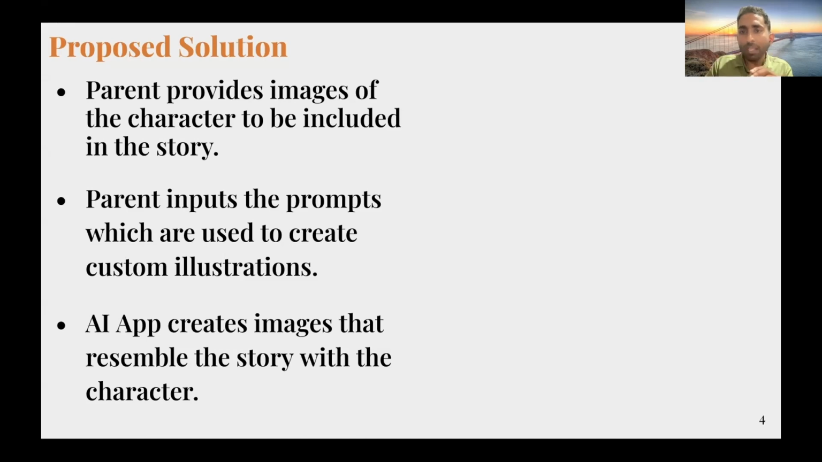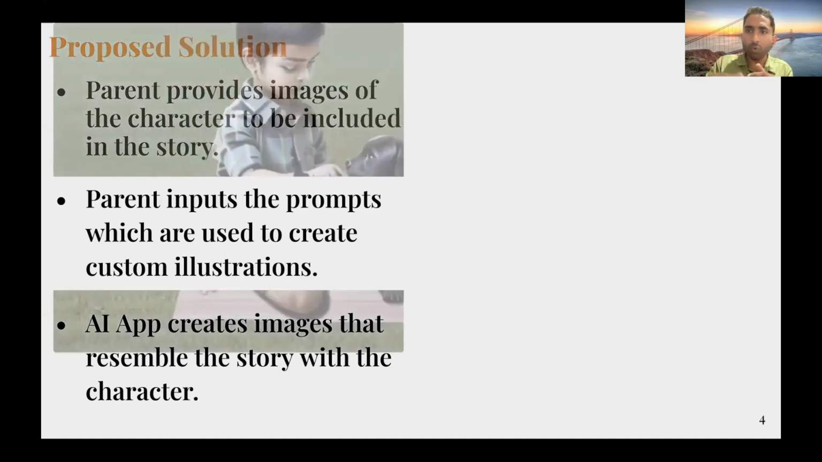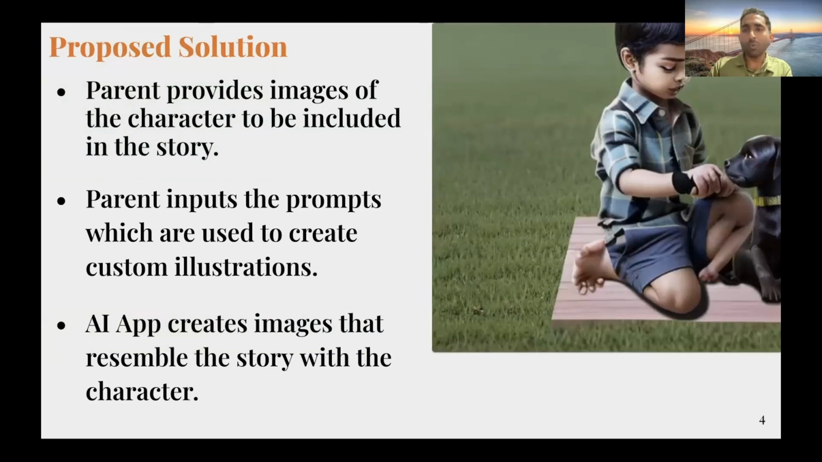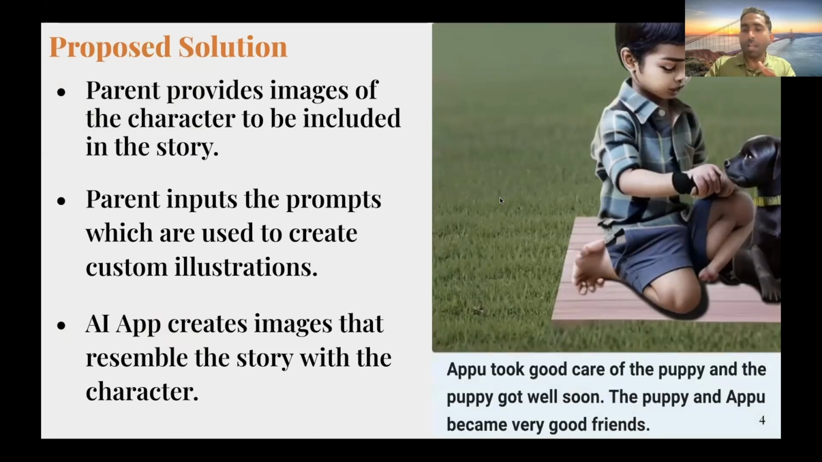So let's look at a sample here, which I've taken from one of our storybooks. This is my nephew, Appu, playing in the garden with his black puppy. This is not an image taken with a mobile phone. It's actually an AI generated image. And you can see here the storyline: Appu took good care of the puppy and the puppy got well soon. The puppy and Appu became very good friends. Here, the storyline and the image generated are inconsistent with each other. So by this, we'll have entire stories created where the images will resemble the storyline.